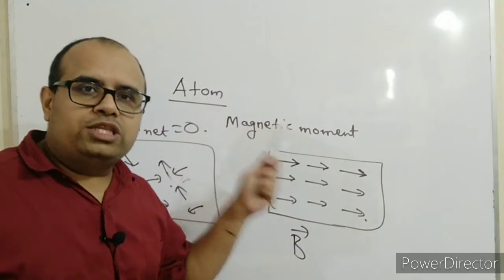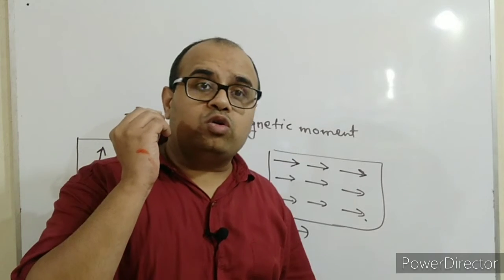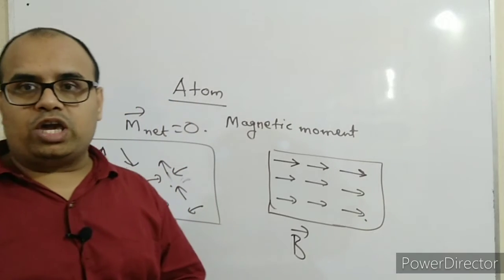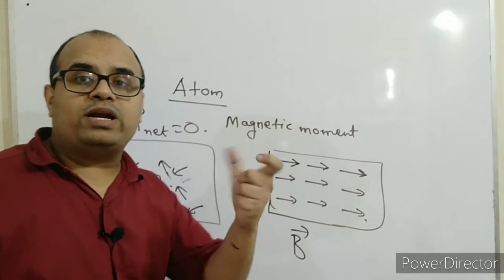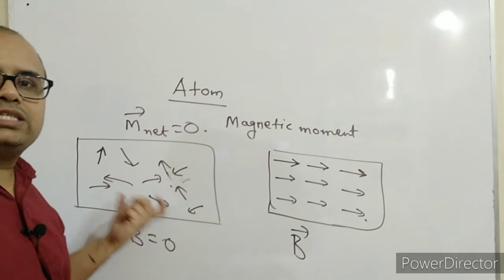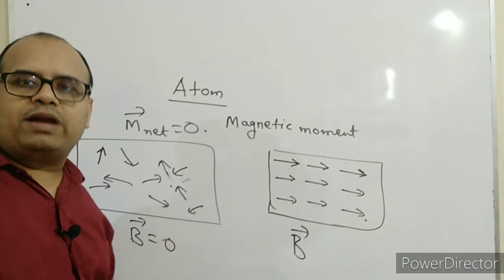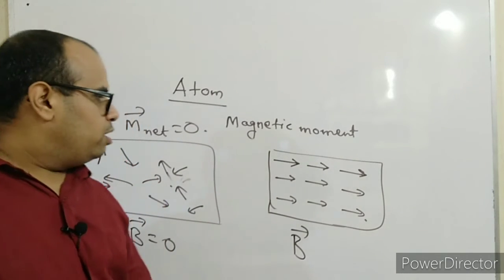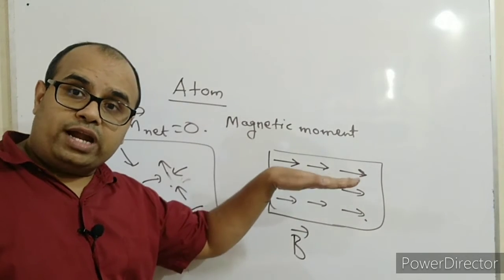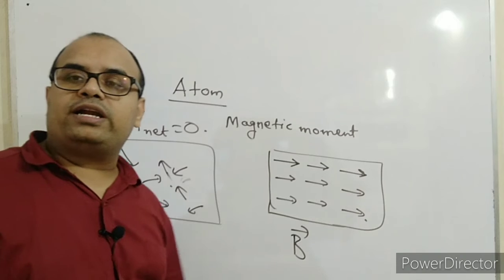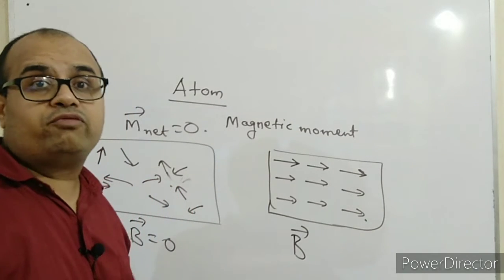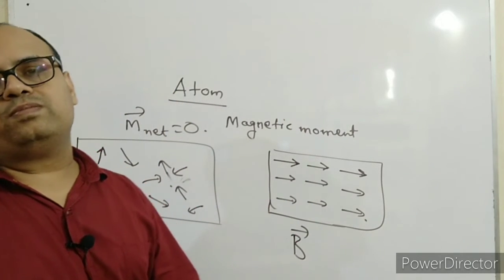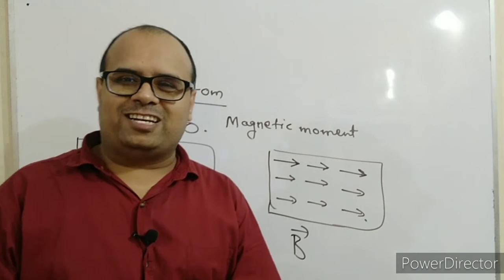So this is the reason why the paramagnetic materials get magnetized. Because each atom possesses a magnetic moment, but initially when B is 0, the external field is 0, they are cancelling each other's magnetic moment because they are randomly oriented. But once they are brought in an external magnetic field, they get oriented in a certain direction, in the direction of the applied magnetic field, and because of that the material acquires net magnetism. I hope you understand this.